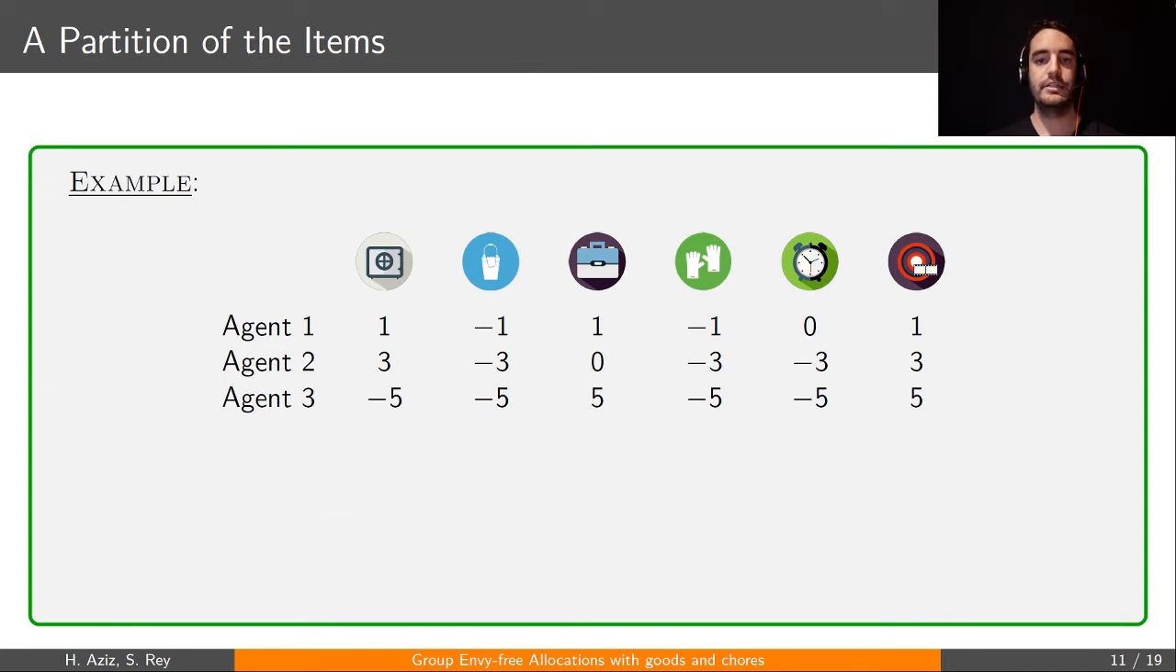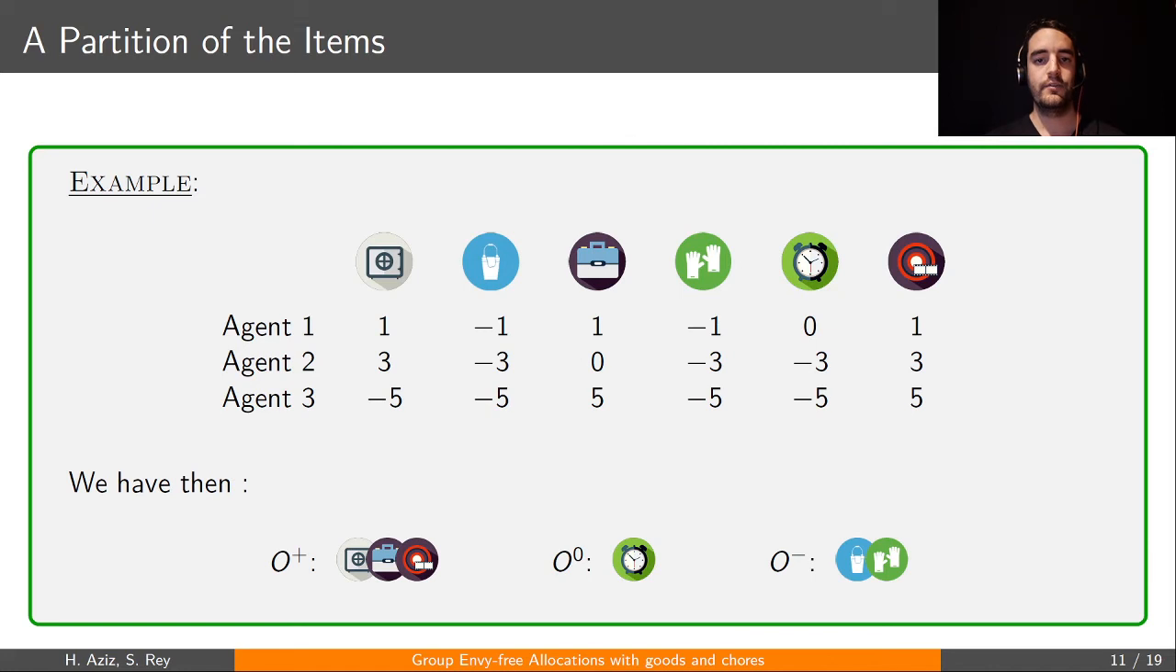First, we will partition the items into three sets. The first set, called big O plus, will contain all the items that are subjective goods, meaning that there is at least one agent who considers the item to be a good, yielding strictly positive utility. Then comes big O zero, which are the items which are subjectively neutral. So there exists at least one agent who has utility 0 for it, but no one considers the item to be a good. And finally comes O minus, which is the set of objective chores. That is, items for which every agent has negative utility.